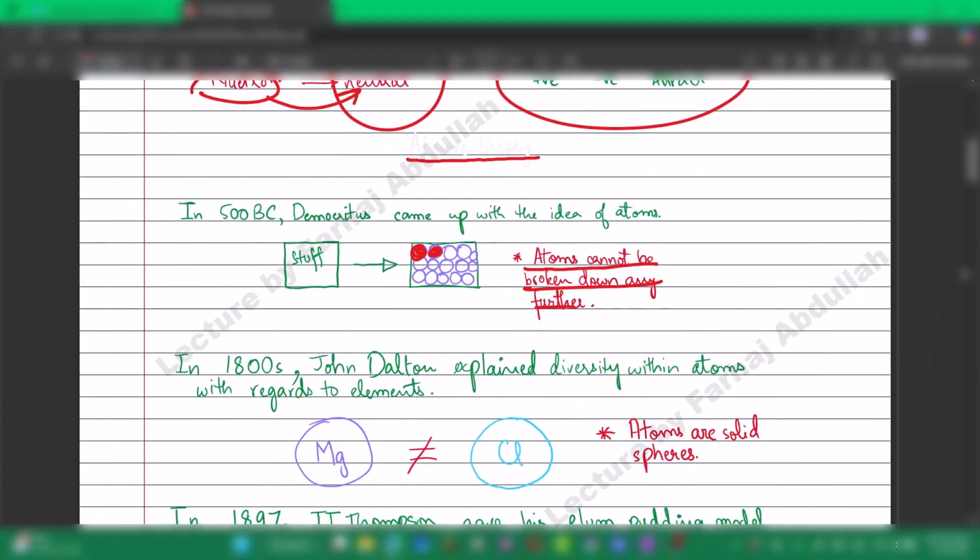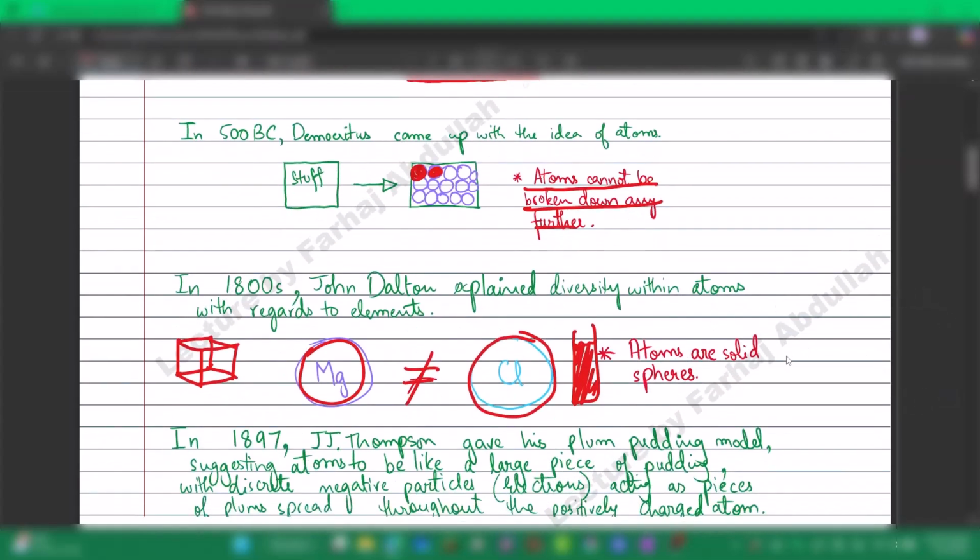In the 1800s, John Dalton explained diversity within atoms with regards to elements. What did he mean? For example, if we take a cube made of pure magnesium, it would all be made of magnesium atoms. And if you were to take a flask filled with pure chlorine, it would only consist of chlorine atoms. And these atoms would not be similar, as they add up to make different objects.